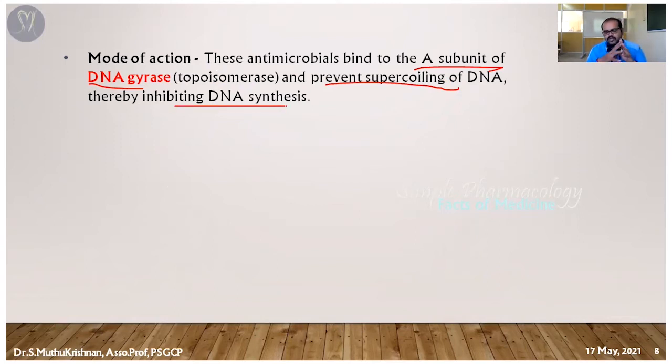You need not be confused about that. It's going to inhibit the DNA gyrase. What is the role of DNA gyrase? It plays an essential role in the DNA replication process. It prevents the supercoiling of DNA. During DNA replication, supercoiling does occur, and in those cases it is rectified by the DNA gyrase enzyme. So our drug is going to inhibit the DNA gyrase, which means the supercoiling can't be rectified, and the DNA replication is going to be affected.